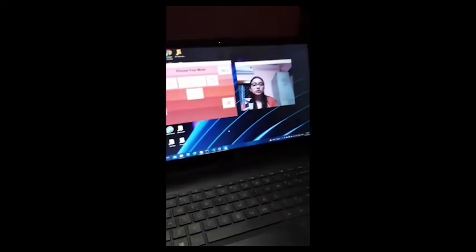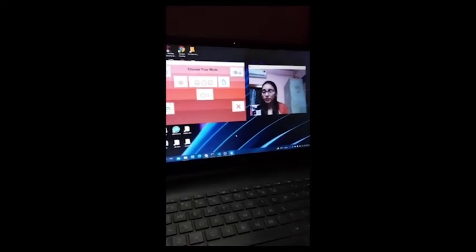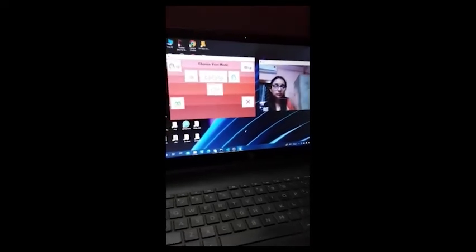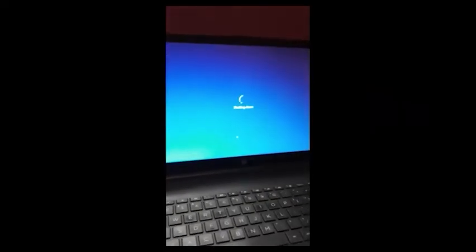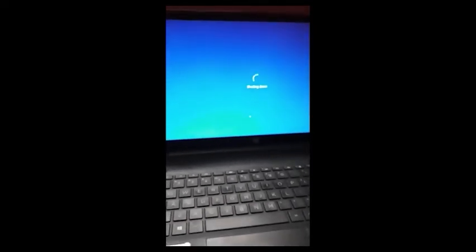Now I am showing you the shutdown process using a hand gesture, just using hand and gesture. Okay, let's start. Shutdown. You can see that my PC is shut down now.